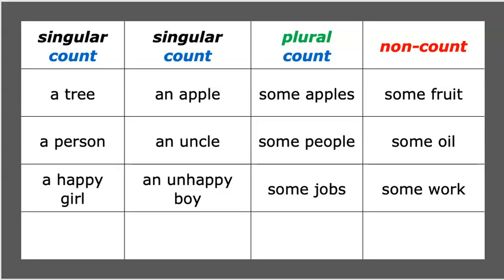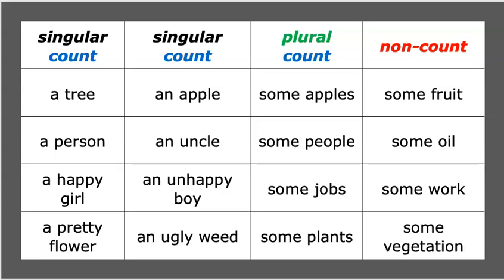I can say a happy girl, an unhappy boy. Now notice here I have adjectives in front of the count noun. And depending on the adjective, I use either a when the sound is a consonant, happy, I can hear the H, or if the sound is a vowel, unhappy, I use an: an unhappy boy, versus some jobs, count, some work, non-count.